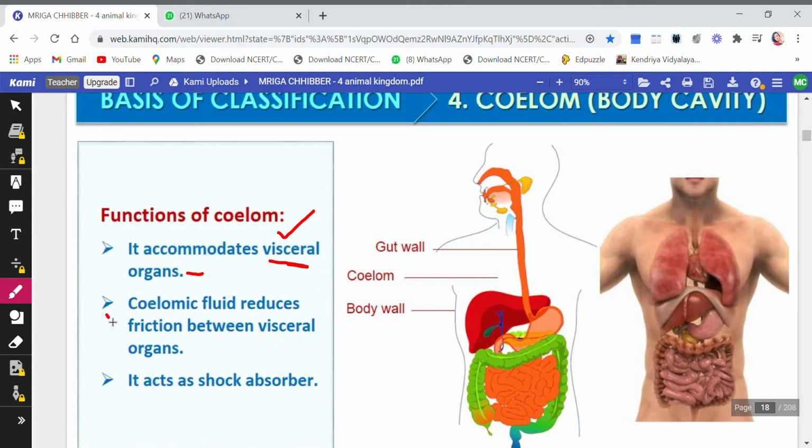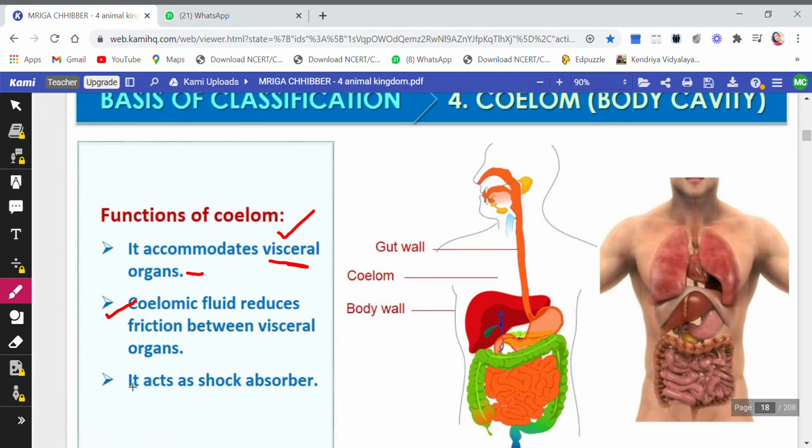Then it also has coelomic fluid, because in between the organs there is certain space. This space is filled up with the coelomic fluid between the visceral organs so that friction is reduced. The organs are very close to each other and there could be friction between them, so to reduce that friction, the visceral organs have coelomic fluid in between.